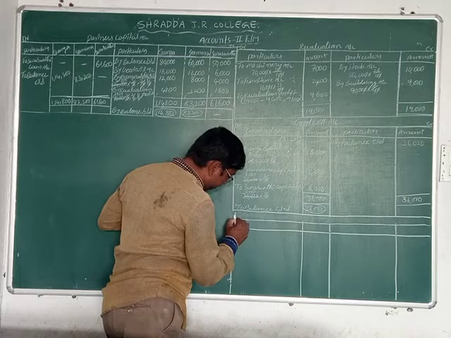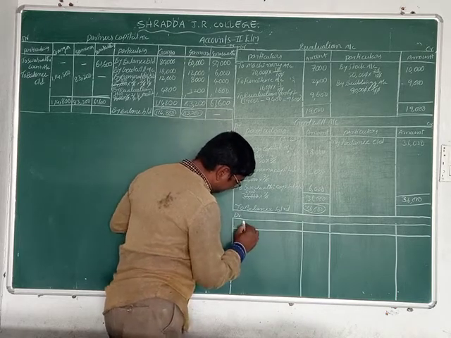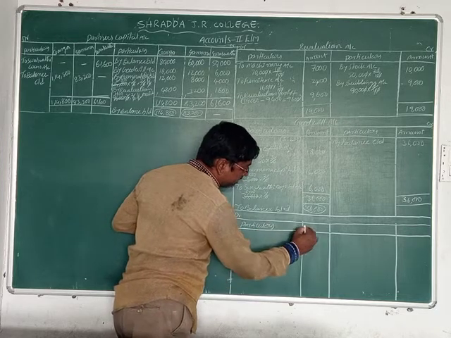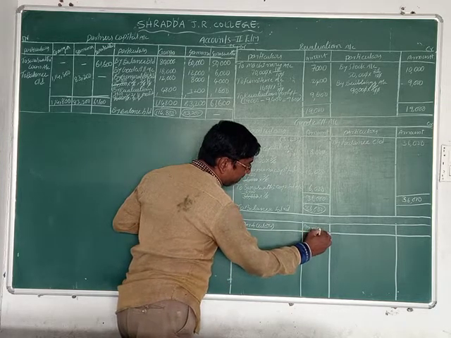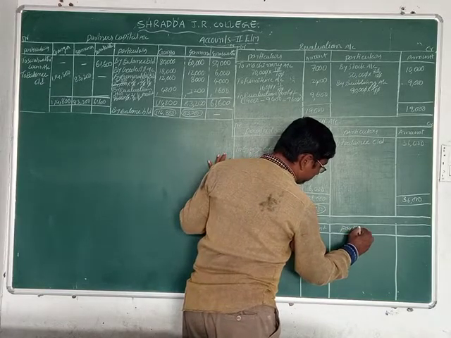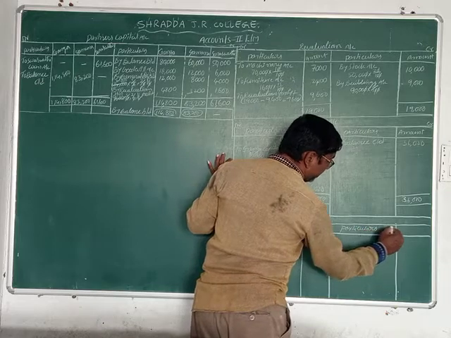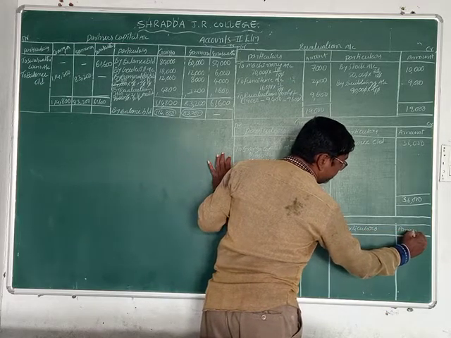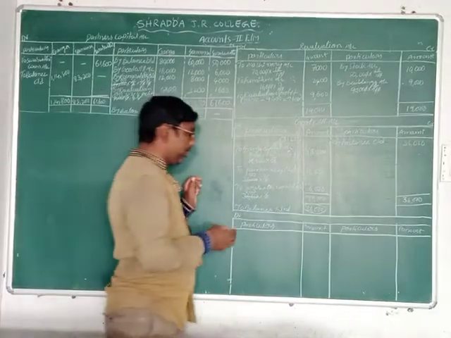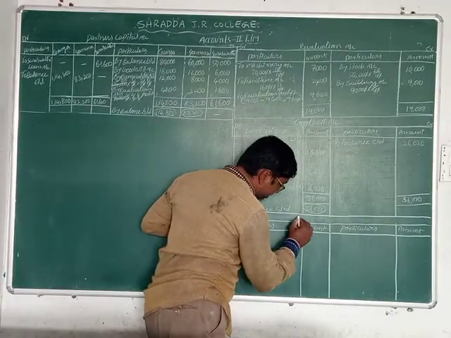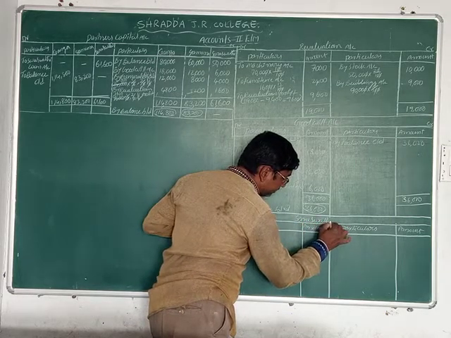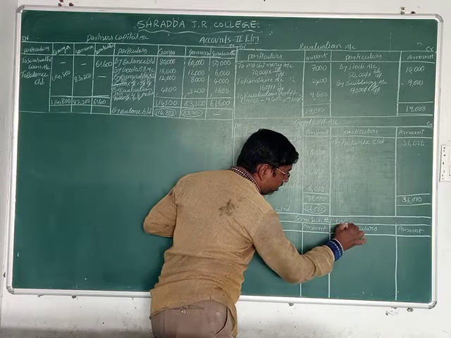Okay, students, write down: debit, particulars, amount, particulars, amount. This is the partners loan account. Who is it? Saraswati loan account.